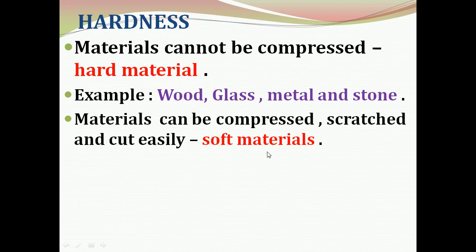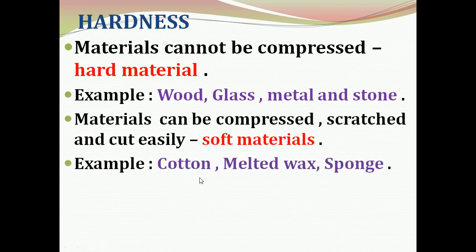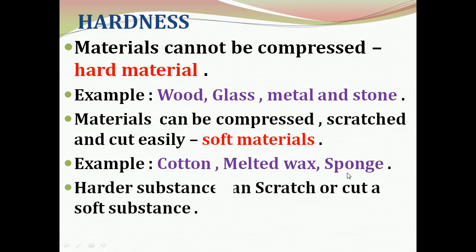Then soft materials. Soft materials are those which can be compressed and scratched, and we can cut these materials easily. So materials which can be compressed, scratched, or cut easily are called soft materials. Examples of soft materials are cotton, melted wax, sponge, etc. Not only that, a harder substance can scratch or cut a soft substance.